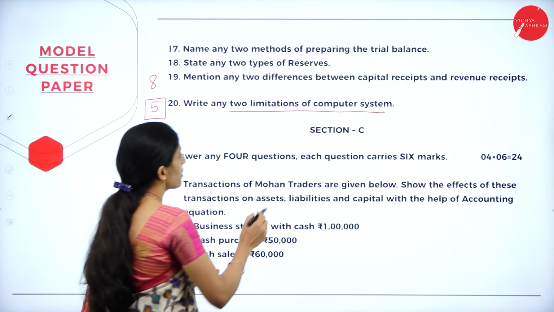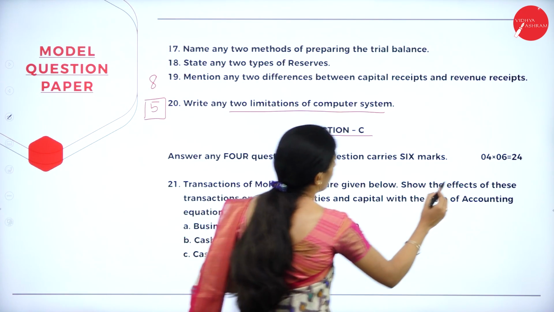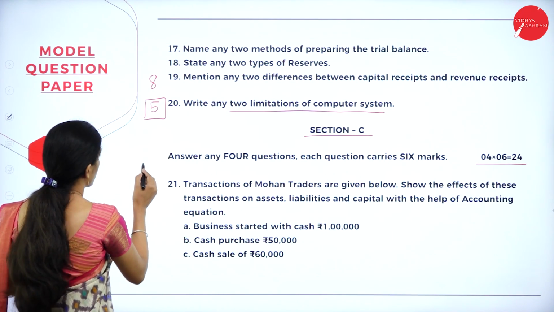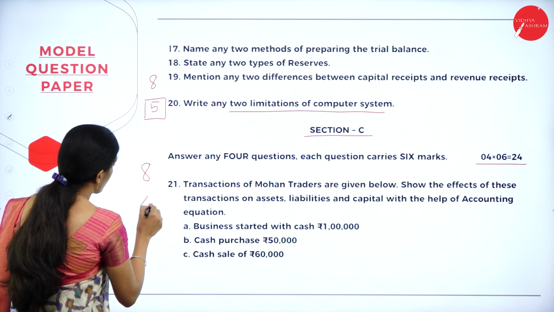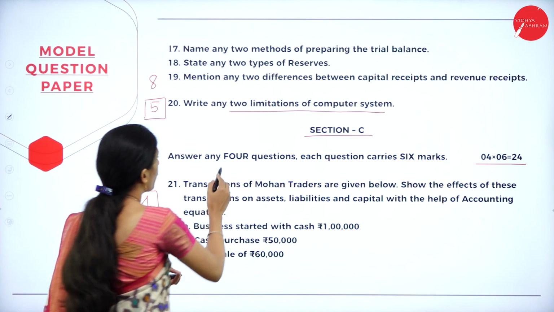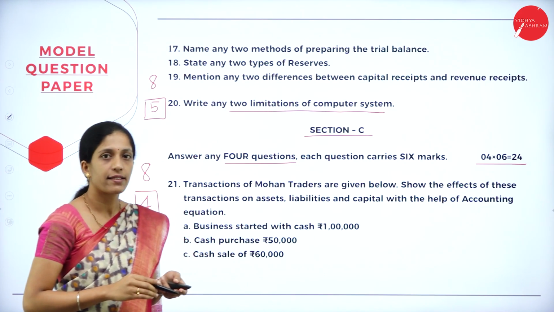Now coming to section C. You have to answer any 4 questions out of 8 questions. So they will ask you 8, out of which you have to answer any 4. Each question carries 6 marks.